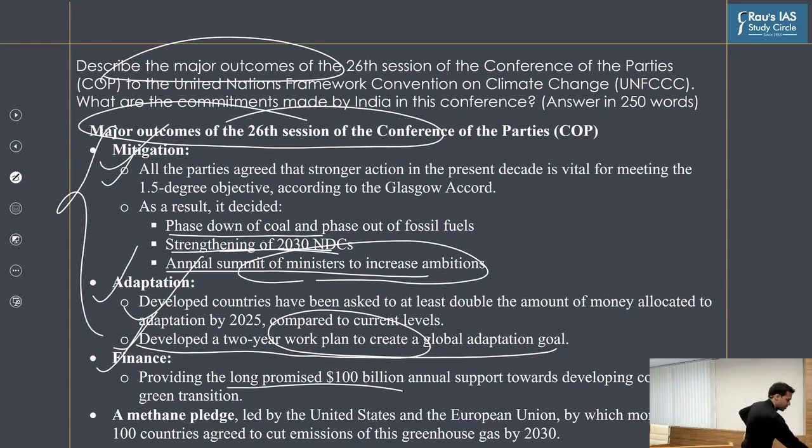Then a methane pledge was also finalized, because we know that methane is a greenhouse gas just like carbon dioxide. It has much higher global warming potential than carbon dioxide. The only benefit is that the amount released by human activity is much less. And also the residence time of methane is much less. So that is why it is never the main focus. The main focus is always on the major greenhouse gas, which is carbon dioxide.